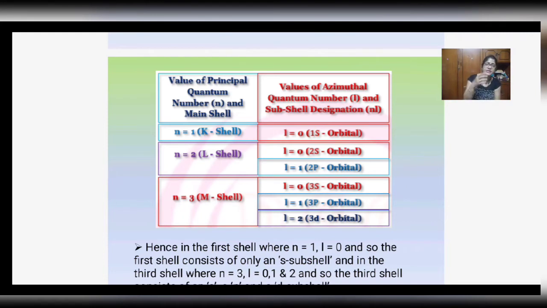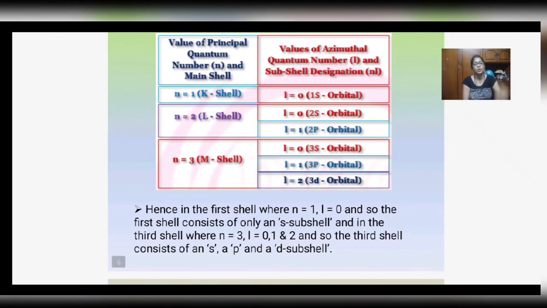What I said is that the azimuthal quantum number is simply represented by n minus 1, where n is the principal quantum number. The value of the principal quantum number starts from 1 and extends to 1, 2, 3, 4 and so on. Depending on the value of n, the value of the azimuthal quantum number changes. And what are the corresponding subshells?